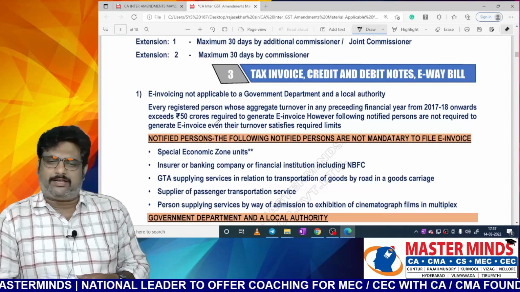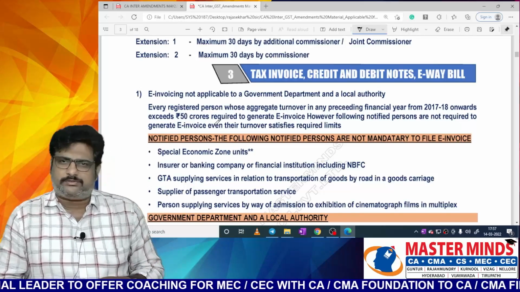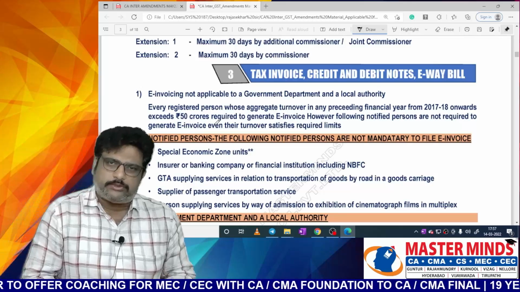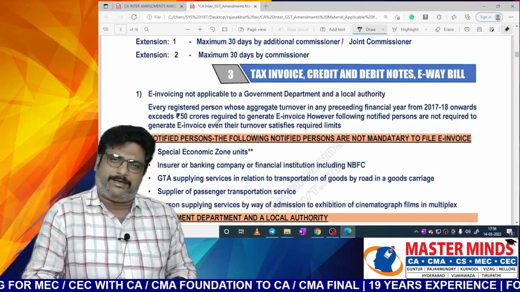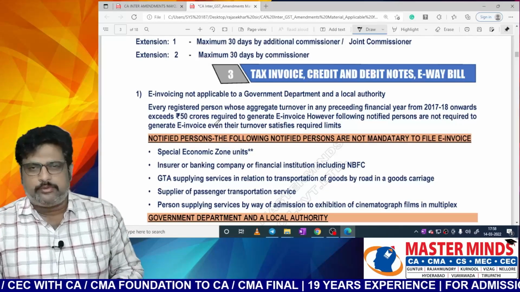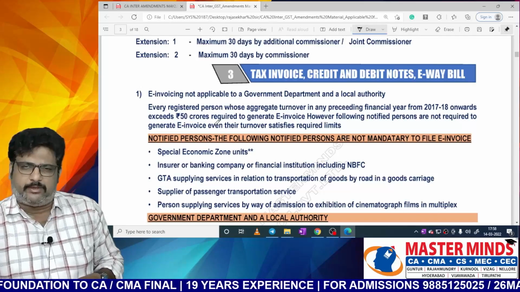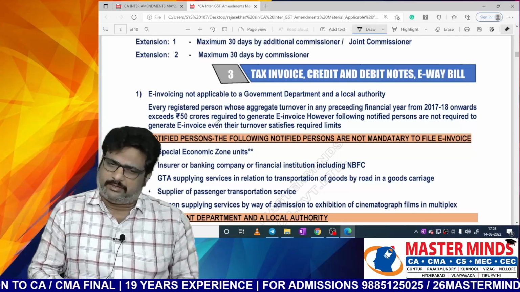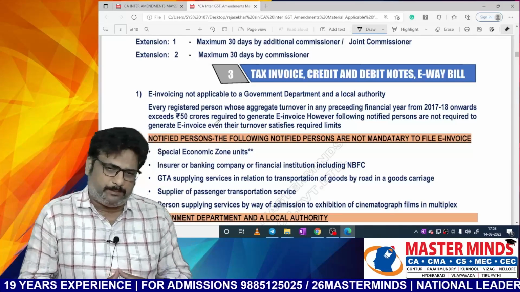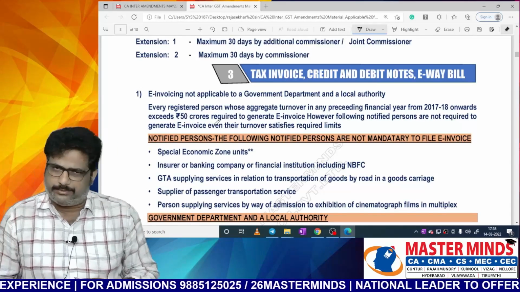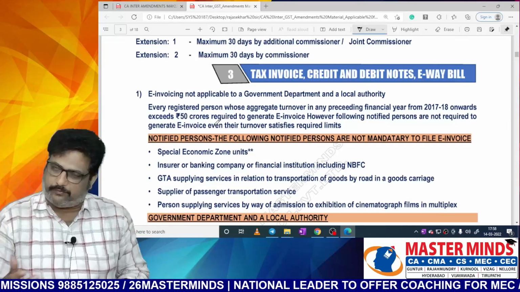Why will these special economic zones be created? In order to develop the backward states or to give balanced growth, the concept of special economic zone was created. There is a speciality with this special economic zone. Once an area has been notified as a special economic zone, it will be treated as outside Indian territory for all taxation purposes. So that's why for special economic zone people, this e-invoicing concept will not be applicable even though their turnover exceeds 50 crores.